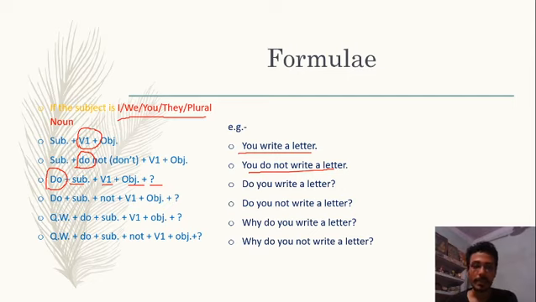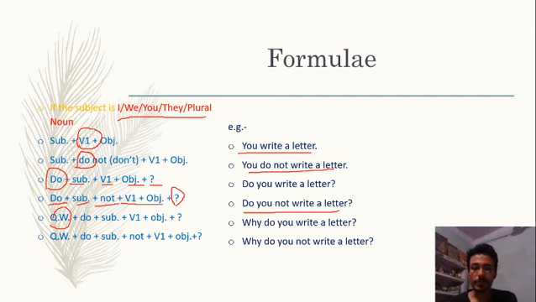Similarly, we can ask this yes no type question in the negative also. In that case, the structure will be do plus subject plus not plus verb first plus object, and at last don't forget to write the question mark if you are writing the sentence. For example, do you not write a letter? Later on, we have the WH type question. In such kinds of sentences or questions, the sentence starts with the question word.